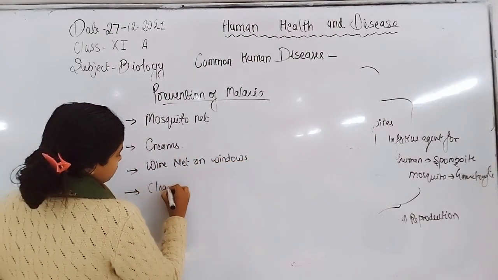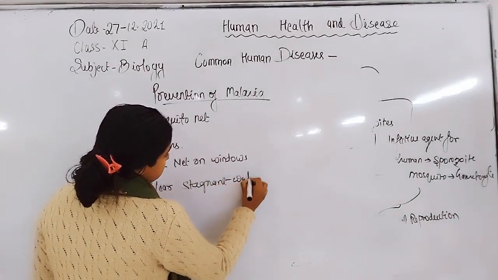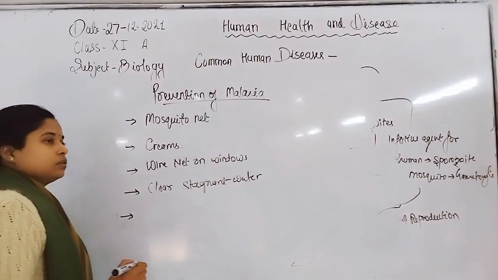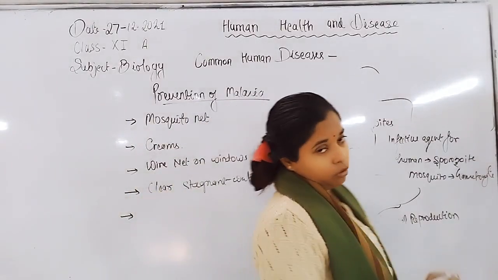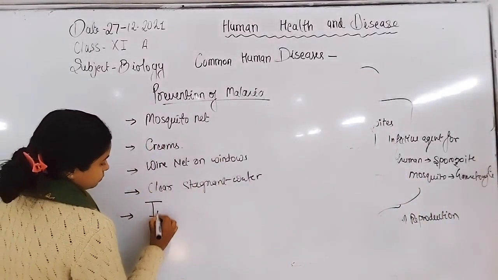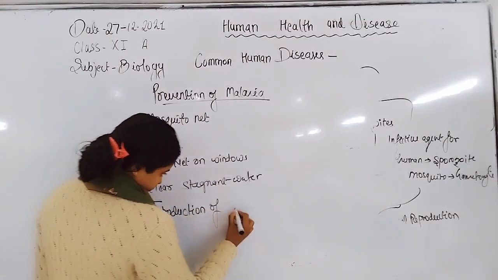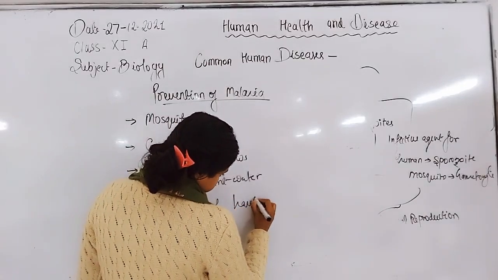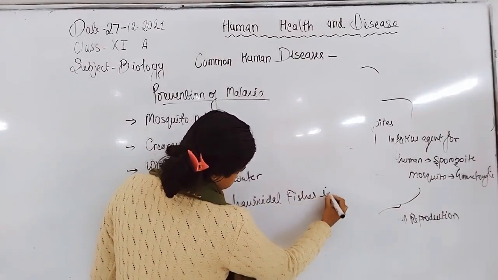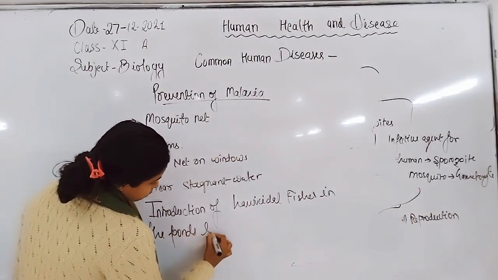Clear stagnant water bodies. Introduction of larvicidal fishes in the pond, like Gambusia.